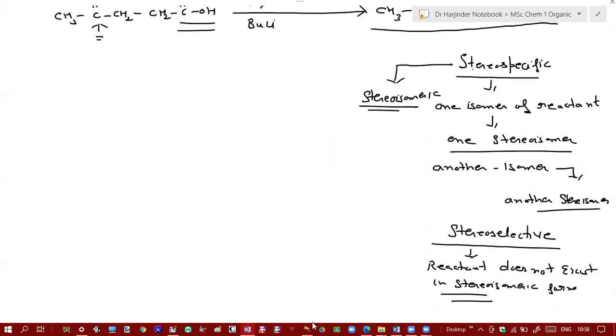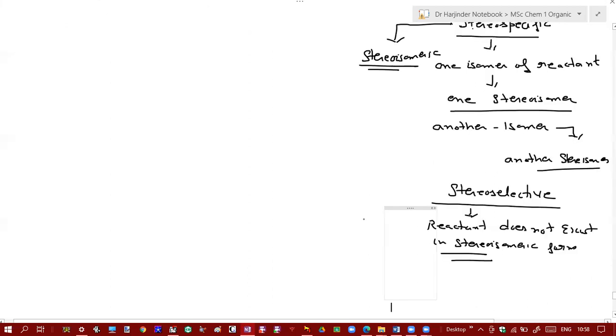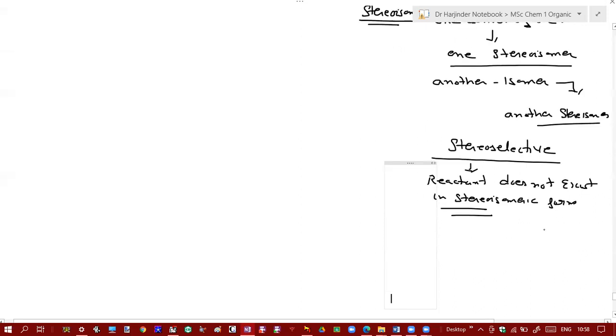If I give you a very simple example, suppose you have a cis and trans geometrical isomer, and you do its epoxidation or its reaction with carbenes. Was the reaction stereospecific or stereoselective?